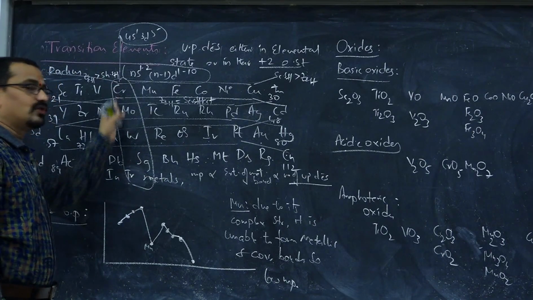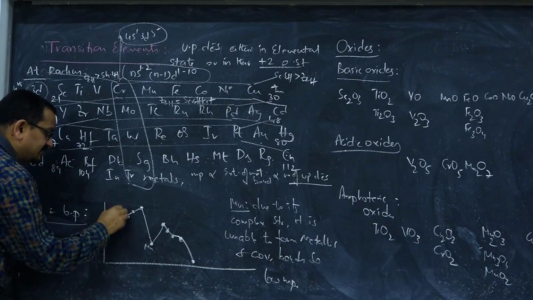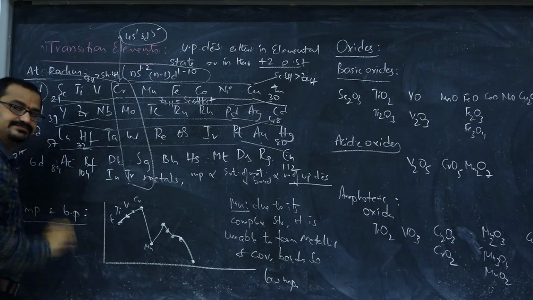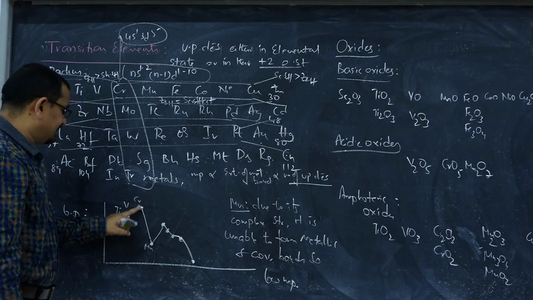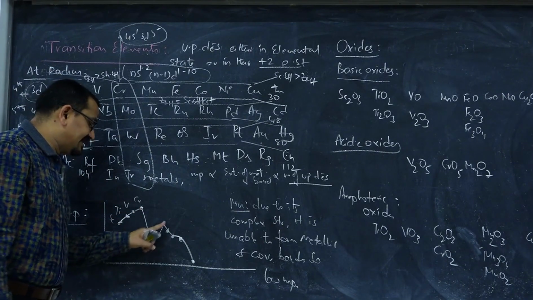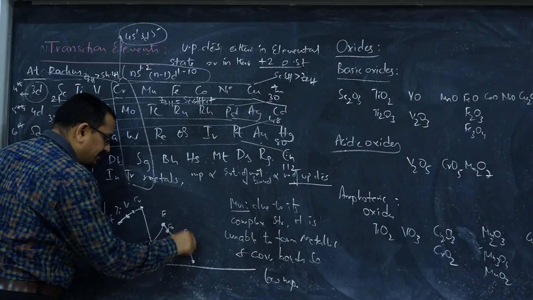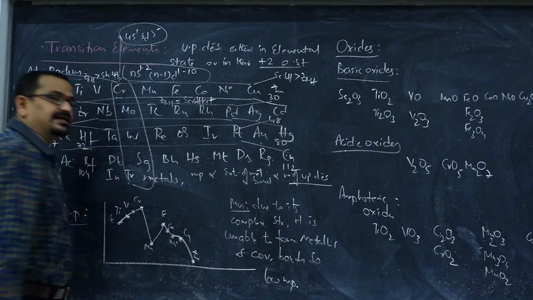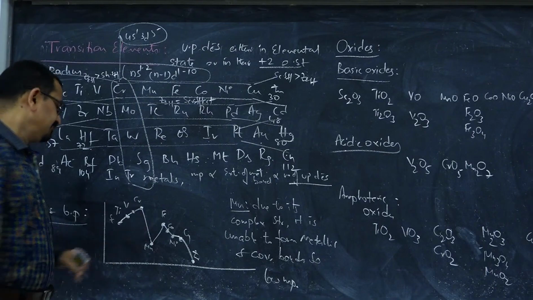Because of having more unpaired electrons, see the melting point curve. This is for scandium, this is for titanium, vanadium, chromium. From scandium to chromium, melting points increase and then decrease to manganese, and again rise to iron, cobalt, nickel, copper, and zinc has the least melting point. Of course, it is the only liquid metal in this block.